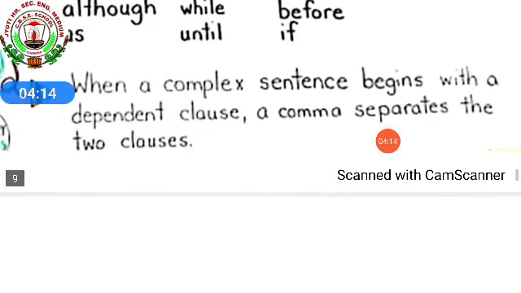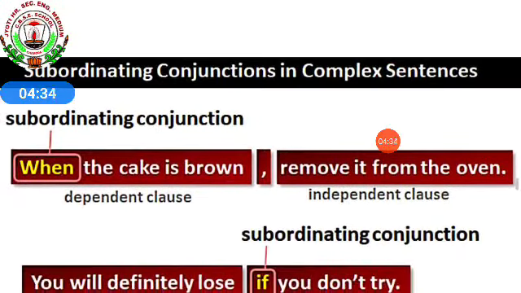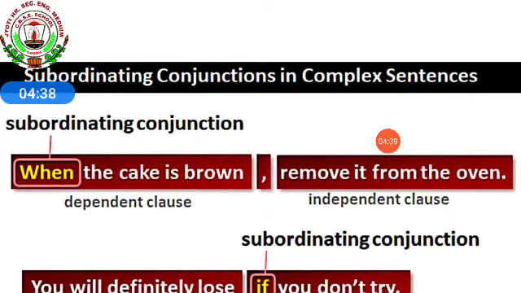And we learnt a note: when a complex sentence begins with a dependent clause, a comma separates the two clauses. If the complex sentence starts with an independent clause, then you don't have to put a comma. But if it starts with a dependent one, then you have to put a comma for the separation. Then I gave you an example. See, the subordinating conjunction is in the beginning. That's why we have separated it with a comma.